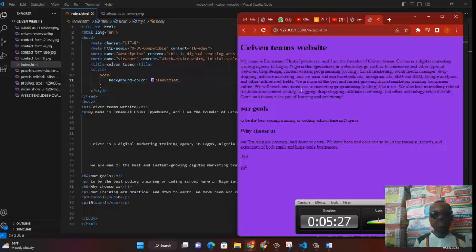You can do every other thing we did using inline CSS using the same method. So there's no need for us to start all over again and do everything all over again, okay? You can use the same method and do everything we did when we were doing inline CSS. So let's now move on to today's class, which is external CSS.